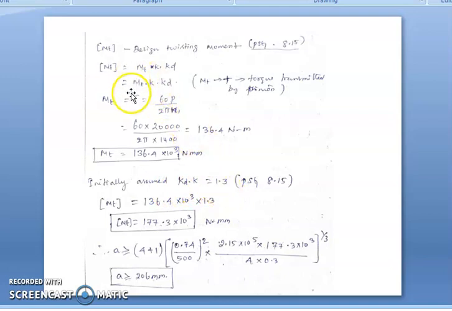Then MT is the torque transmitted by the pinion shaft, which can be calculated from the power formula. We know the power P is equal to 2 pi N T by 60. From this we calculate MT as 136.4 into 10 power 3 Newton mm. Based on this, we can calculate the design MT, then substitute all these values to calculate the center distance.